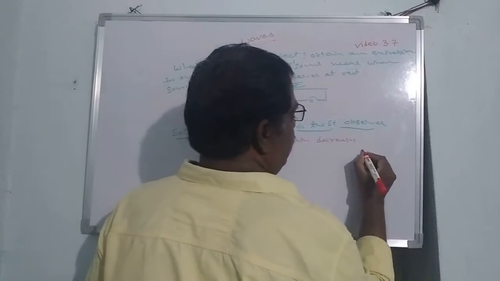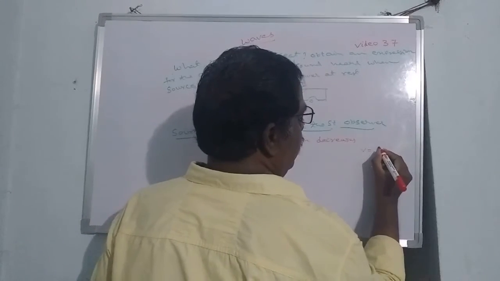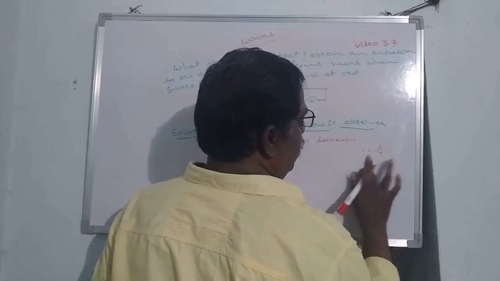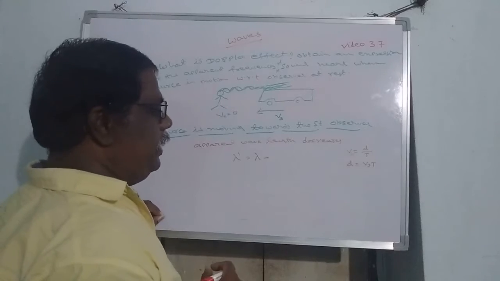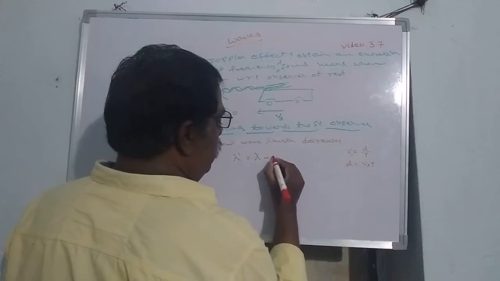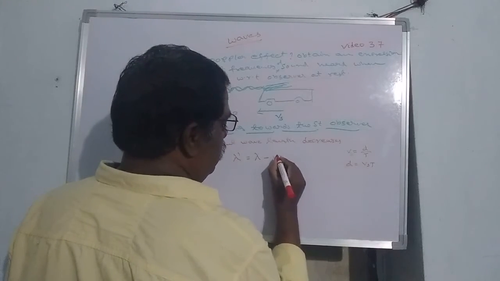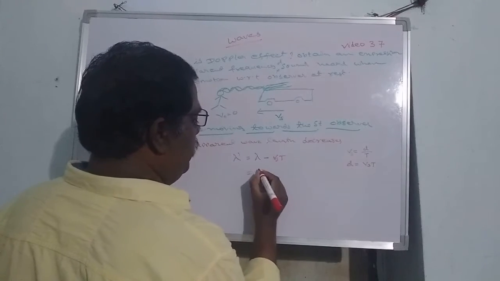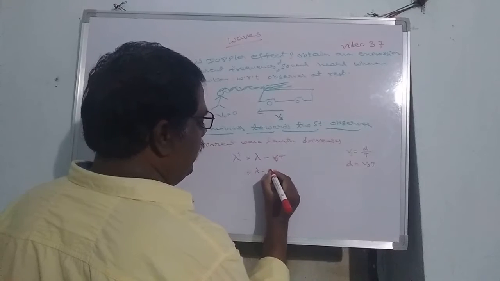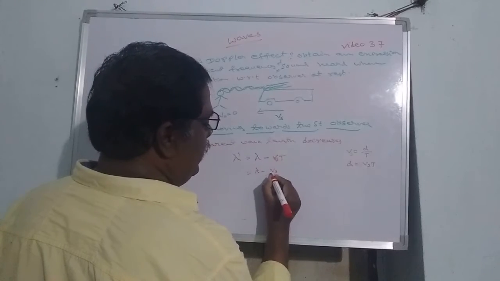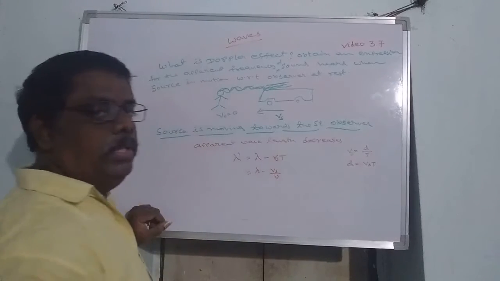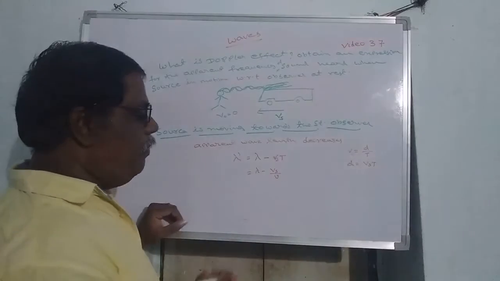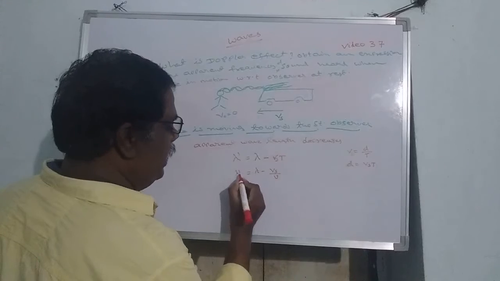Velocity is distance by time, so distance traveled is equal to the velocity of source Vs into time. So this is written as lambda minus Vs t, and t is written as 1 by mu, the time period in terms of frequency. So lambda dash equals lambda minus Vs by mu.